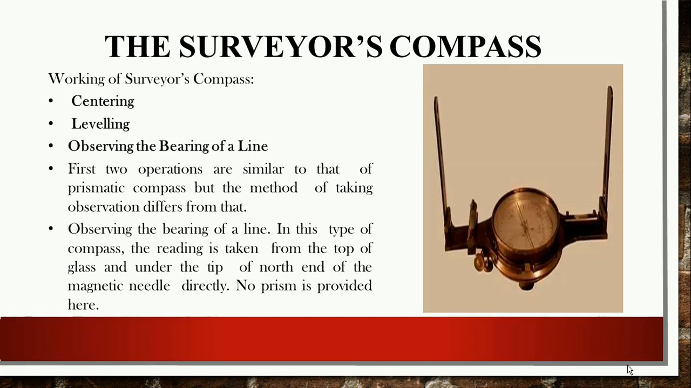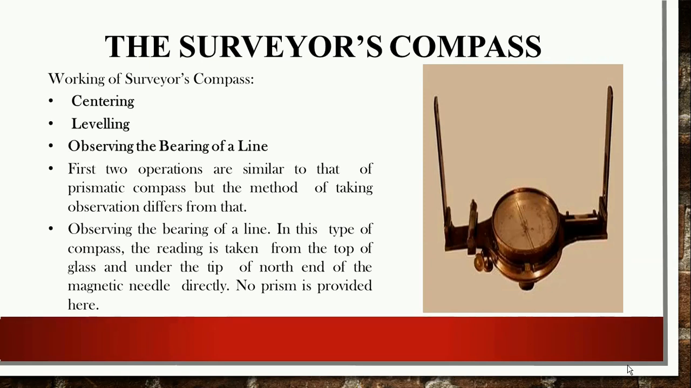Next, the surveyor compass consists of primary adjustments. Number one is centering, and number two is leveling. There is no focusing operation because no prism is provided in the surveyor compass. So the first two operations are similar to those of the prismatic compass, but the method of taking observation differs.